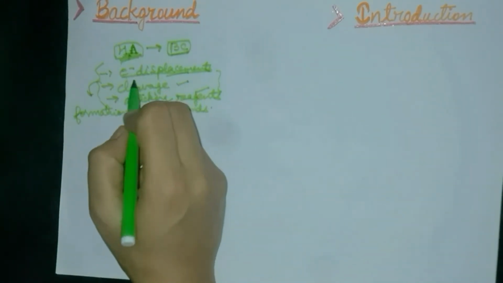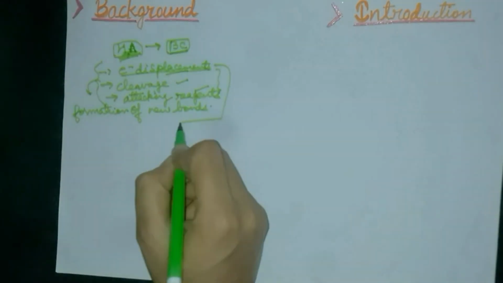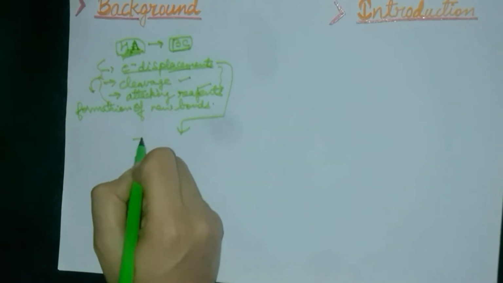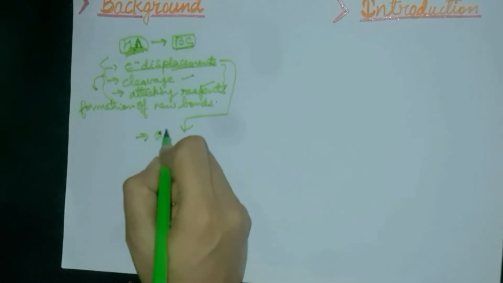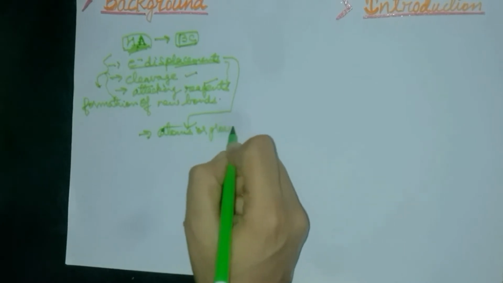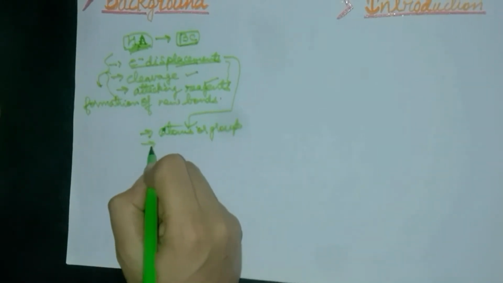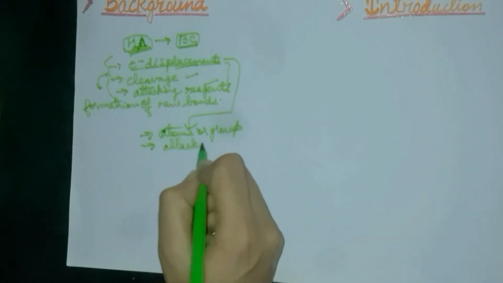Electronic displacement of covalent bonds may occur either due to the presence of some atom or group in the molecule, that is the organic molecule, or under the influence of attacking reagents.